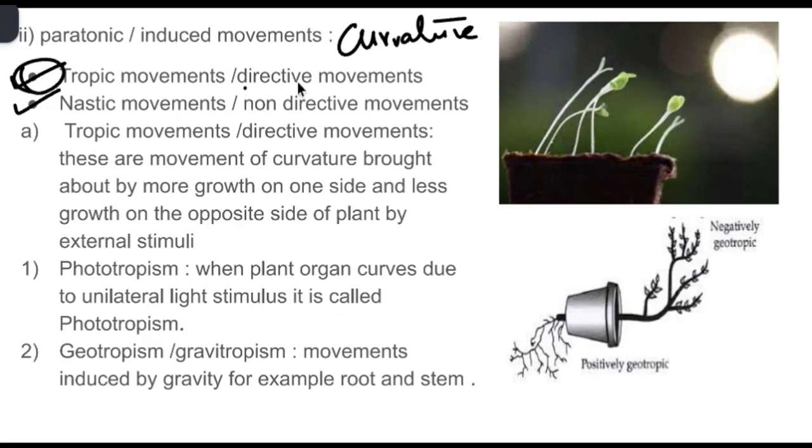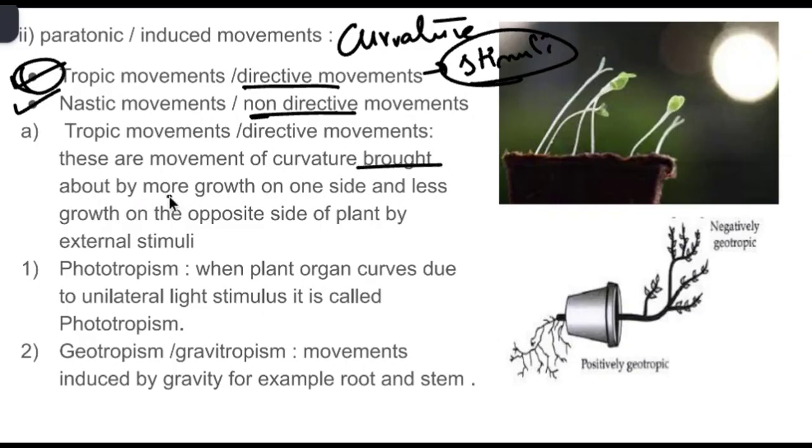In tropic movements, the curvature will have some direction, whereas in nastic movements there is no direction. They will respond but they won't show any directive mode. In tropic movements, the direction is towards the stimulus or away from the stimulus, you can understand, but in nastic movements you can't understand in which direction the plant is responding to the stimulus. Tropic or directive movements are movements of curvature brought about by more growth on one side or less growth on the opposite side of the plant by an external stimulus.